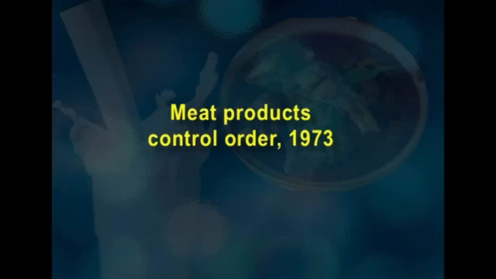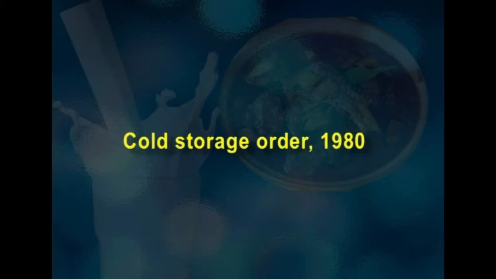The next, Meat Products Control Order. It's enforced in 1973. It ensures the quality and hygienic production of meat, food products including fish products. The next one is Cold Storage Order in the year 1980, and this ensures the hygienic and proper refrigeration conditions in a cold storage. Regulation of the growth of cold storage industry and rendering technical guidance for scientific preservation of foodstuffs in cold store and prevent exploitation of farmers by cold store owners.